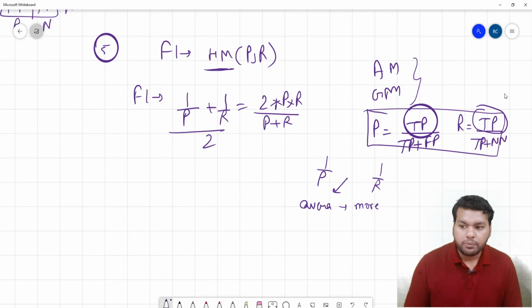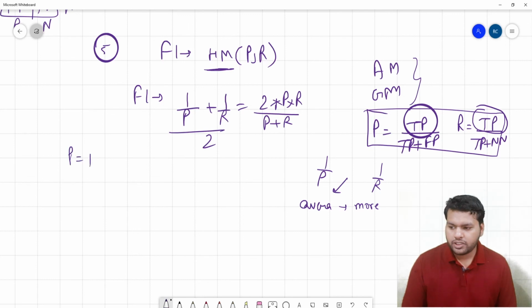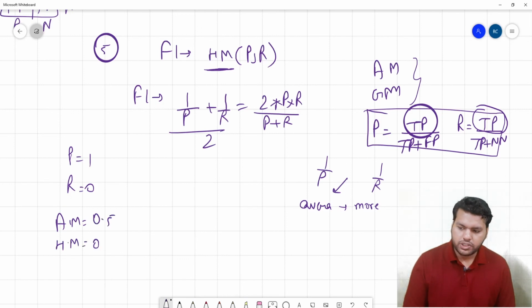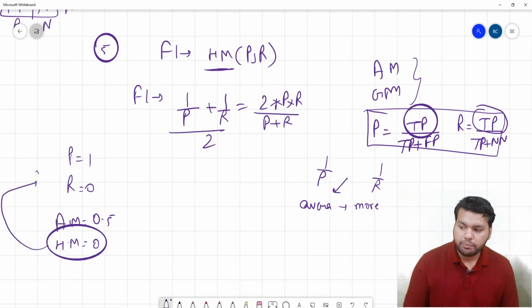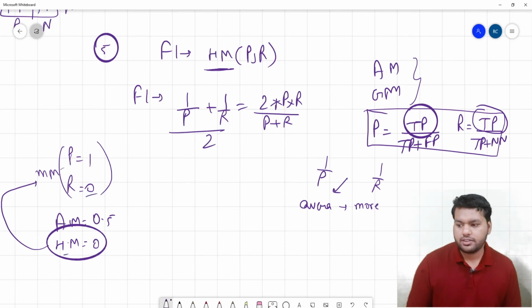Second, the harmonic mean is very near to the minimum of precision and recall. Suppose you have precision 1 and recall 0. What is the AM? The AM comes to 0.5, and the HM comes to 0. As I said, HM is very near to the minimum of precision and recall, which here is 0.